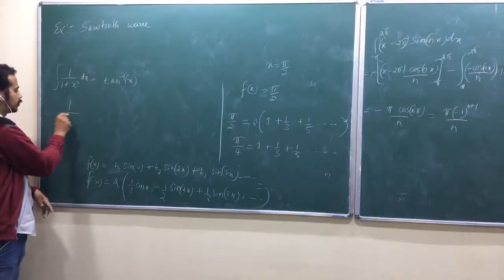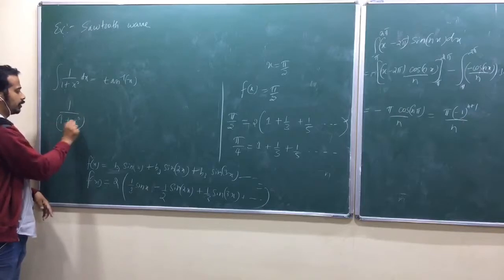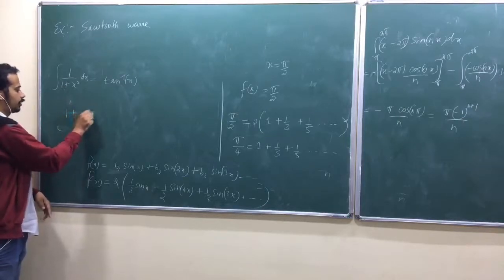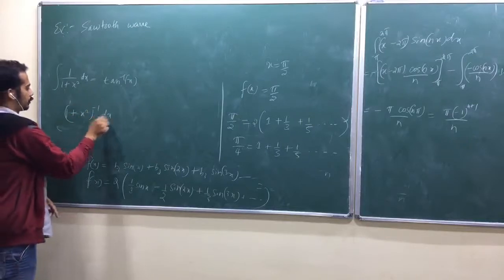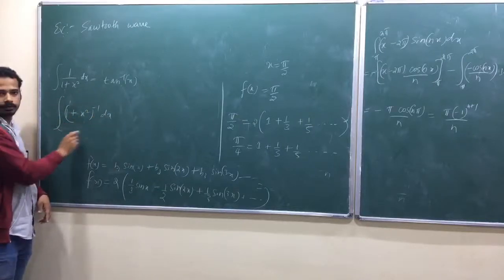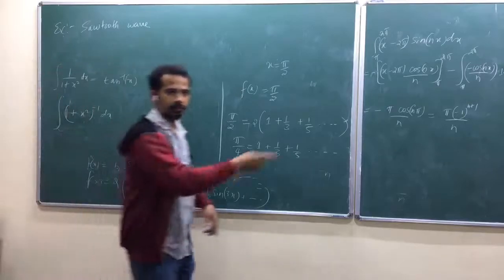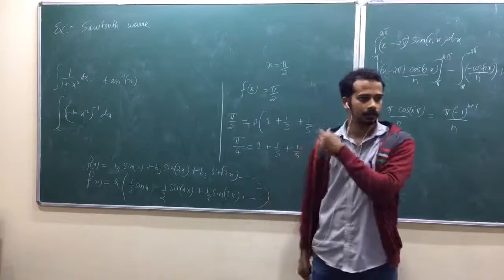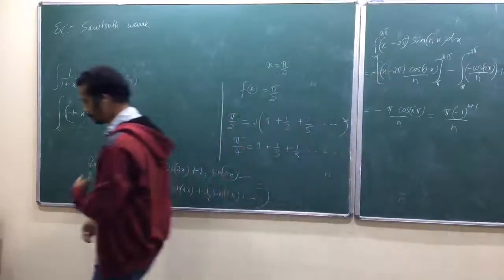What is the binomial expansion? Integral of 1 plus x square raised to minus 1 dx. Do the binomial expansion and then integrate. Whatever series you get will be equal to tan inverse x. You can use that as a trick. So can I just note it down?